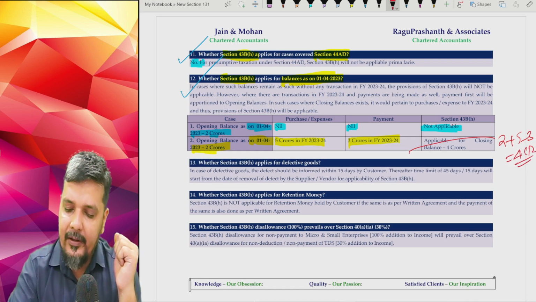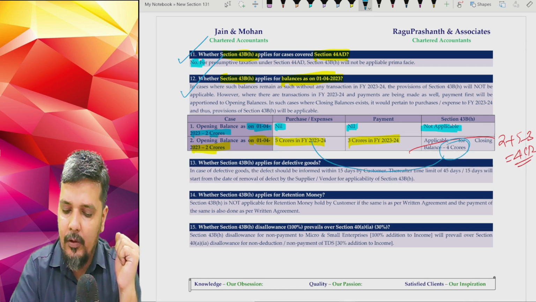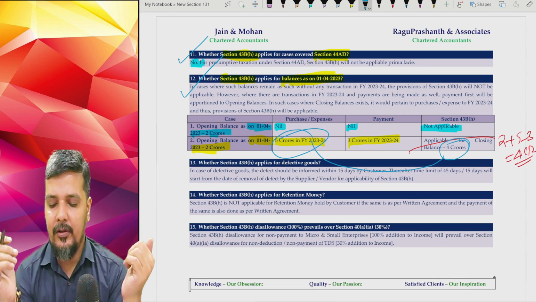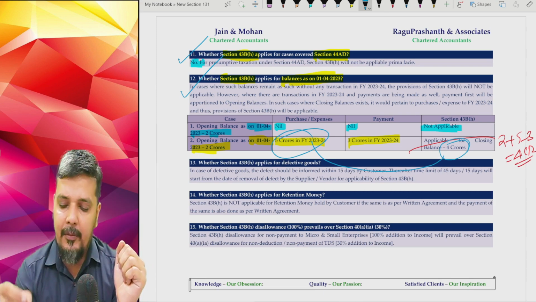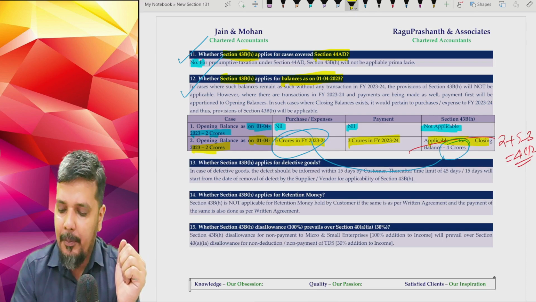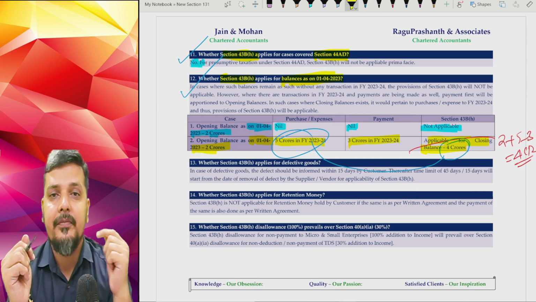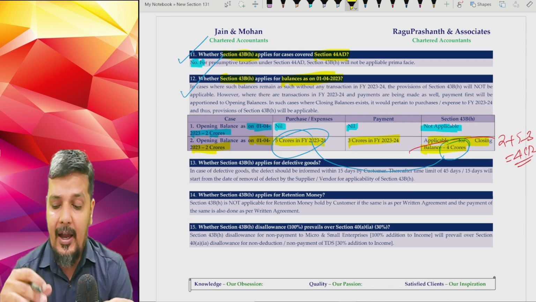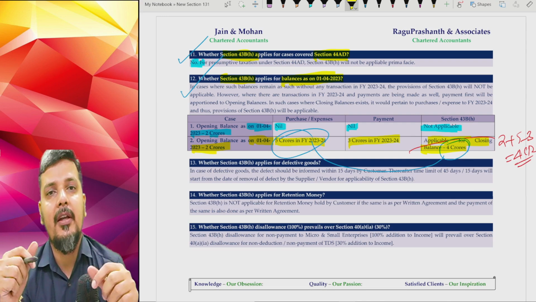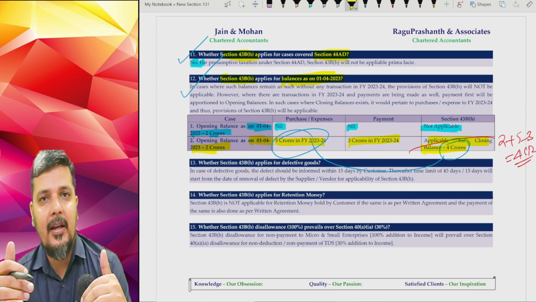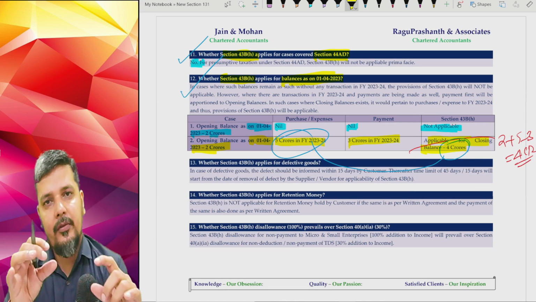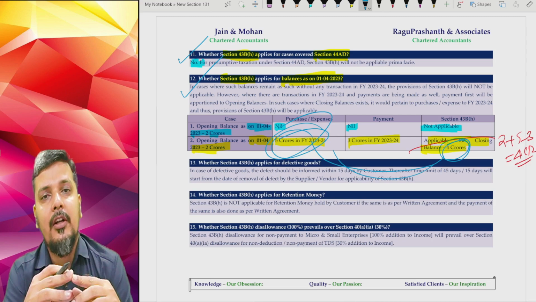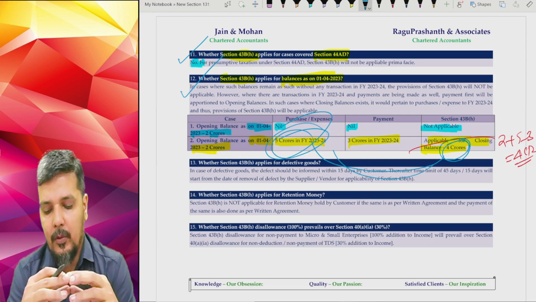And please understand that this 4 crores will go with the FIFO method, and this 4 crores is out of your current year purchases. FIFO means the opening balance would have been paid first. So this 4 crores is of your current year purchases, and surely 43BH will be applicable for that 4 crores because it pertains to your current year purchases. So whenever payment is made, it will first be adjusted against the opening balance, and if you go that way, obviously 43BH will be applicable. So you cannot say that the closing balance of 4 crores contains the opening balance of 2 crores. No, the entire 4 crores is out of your current year purchases. So 43BH will be applicable for the entire 4 crores.